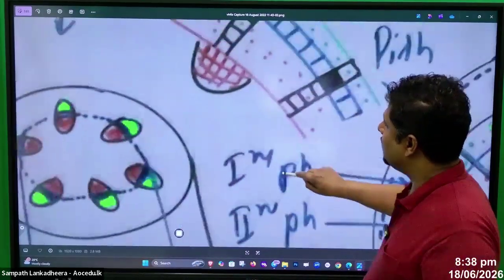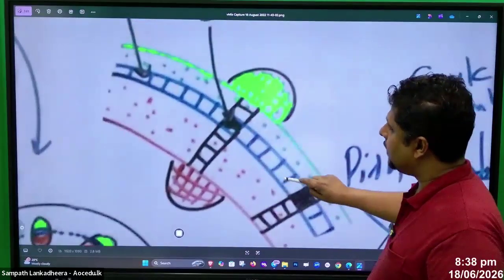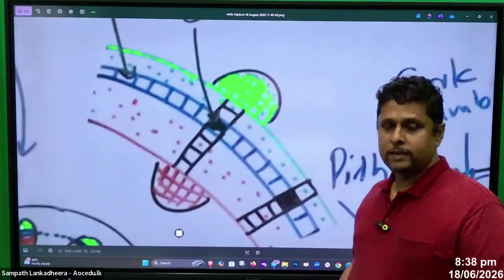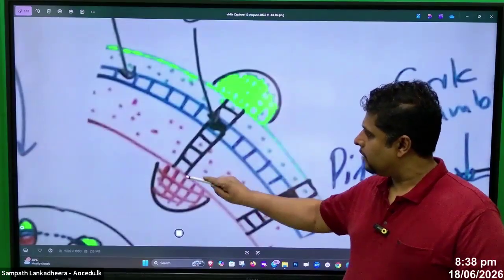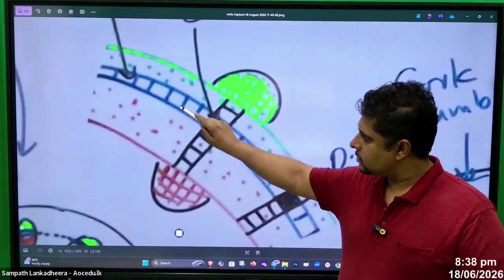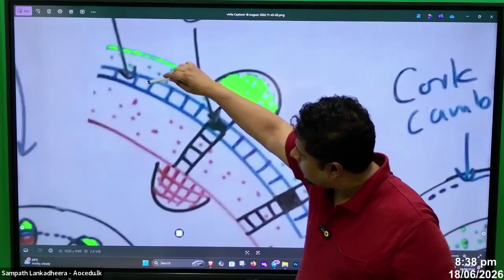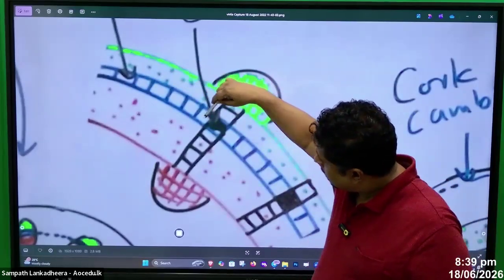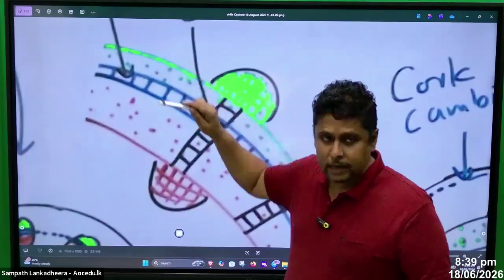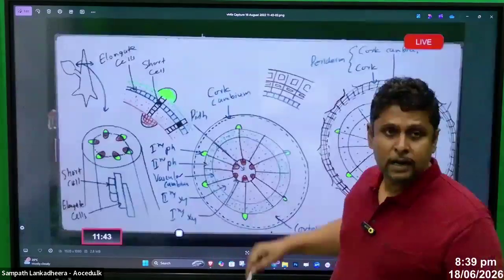So when you look at this diagram, we are showing the xylem and the phloem separated. This is the parenchyma. These are actually the long cells. Now I am pointing out the long cells. This is the short cell.